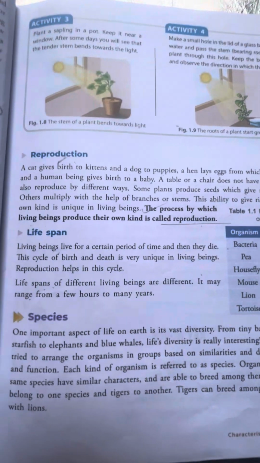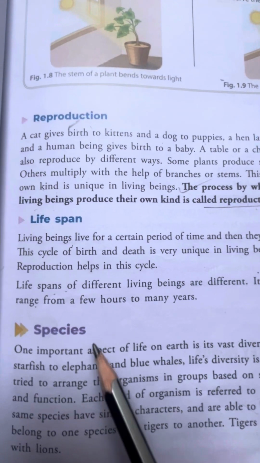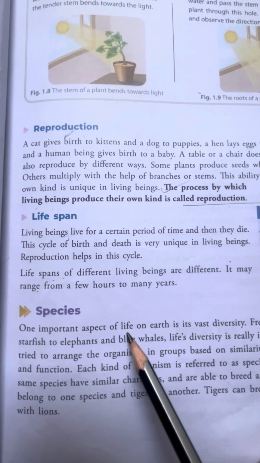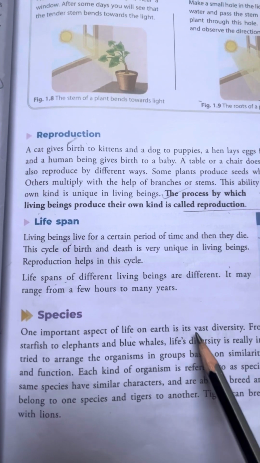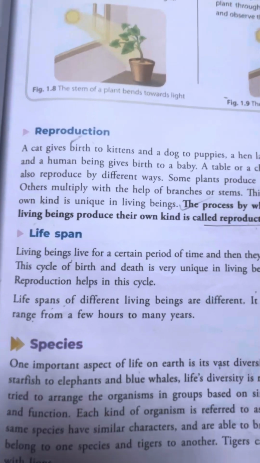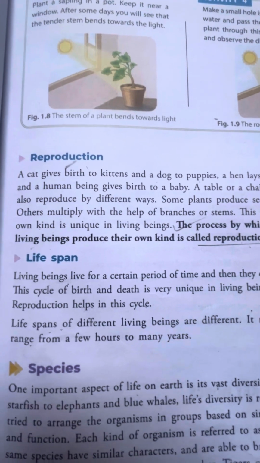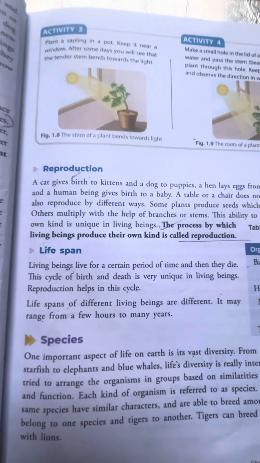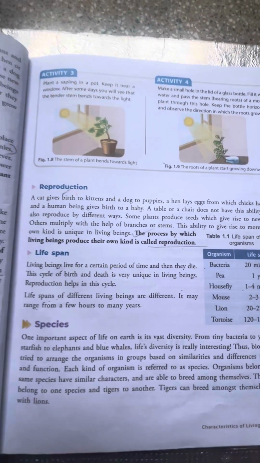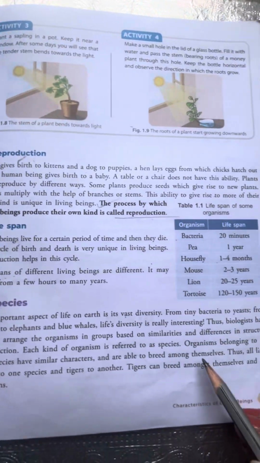Then the next topic is species. One important aspect of life on earth is its vast diversity. Diversity means change in the species, change in the features or characteristics of any species. So what is species?